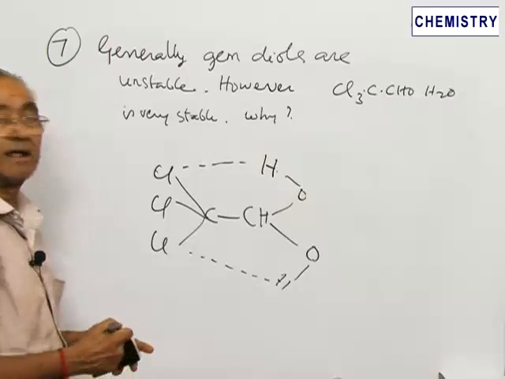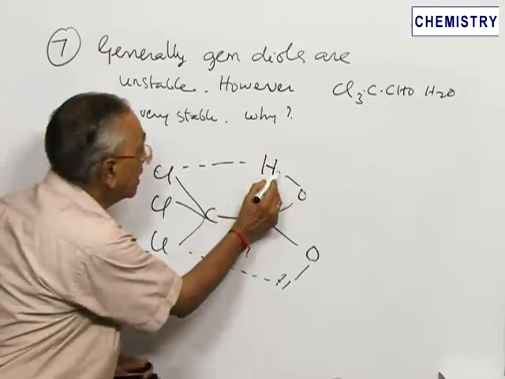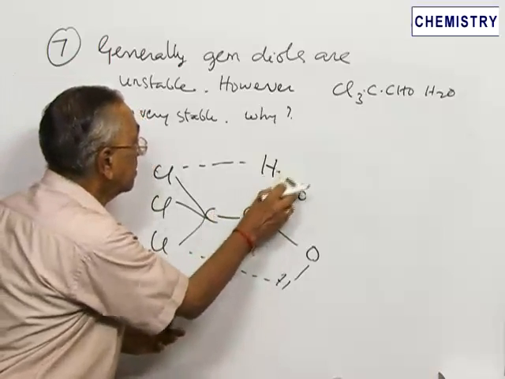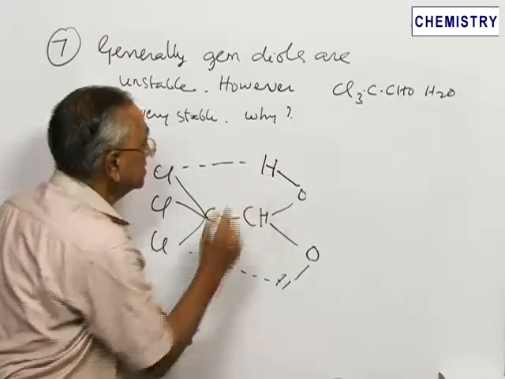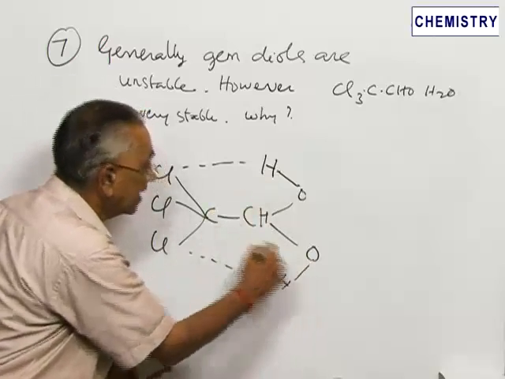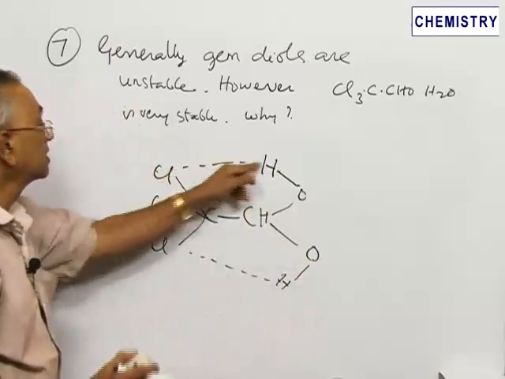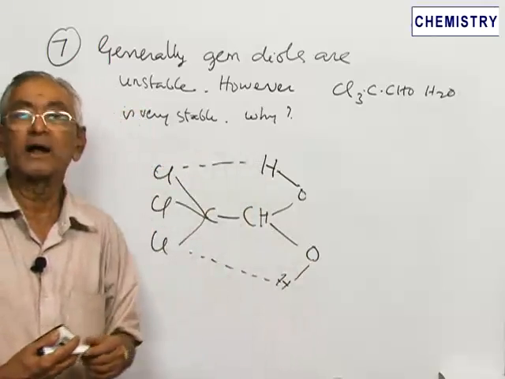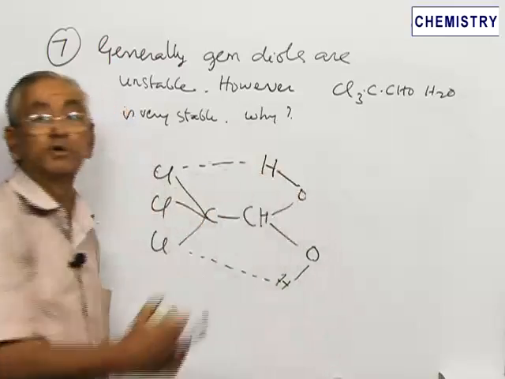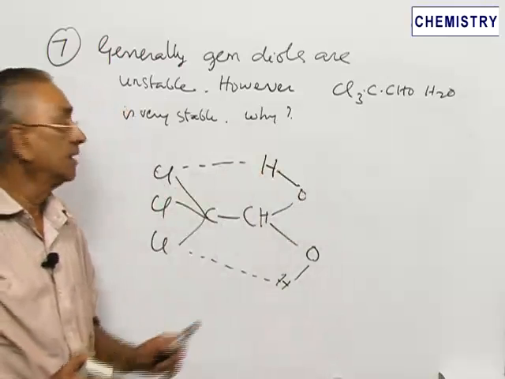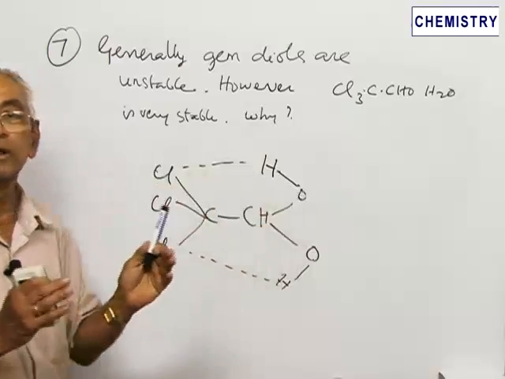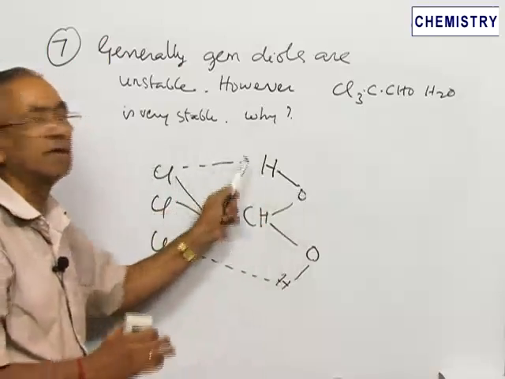When you look at the structure very carefully, you will find there is a regular covalent bond between this oxygen and hydrogen. This is only a single bond. There is a regular covalent bond between this oxygen and hydrogen, and similarly there is also a regular covalent bond between this hydrogen and oxygen. But this bond is only a van der Waals force. That is typical of a hydrogen bond. A hydrogen bond is one in which the hydrogen is actually sandwiched between the two electronegative atoms, where one has a regular chemical bond or covalent bond, and the other bond is only a weak van der Waals force. This is only a very weak van der Waals force.